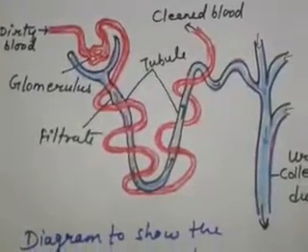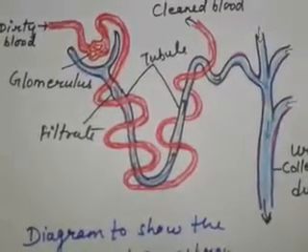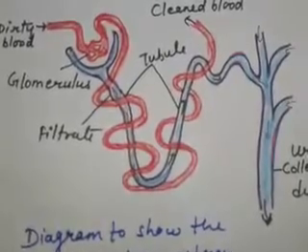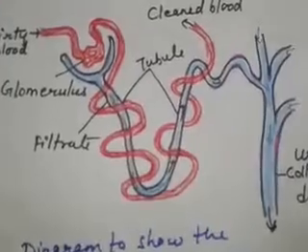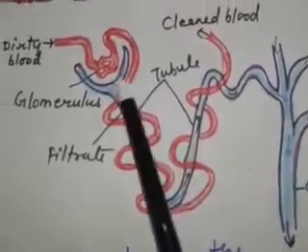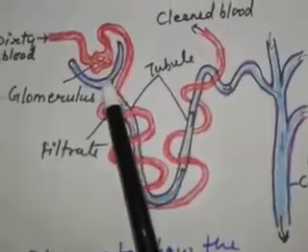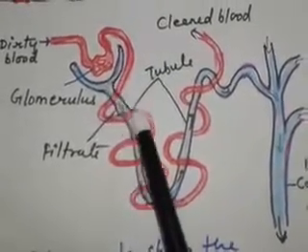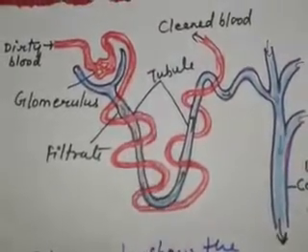Students, this is the diagram of the working of the nephron. Now, the mechanism of urine formation. It involves 3 steps. One is glomerular filtration. Blood is filtered from the glomerulus into the Bowman capsule of the nephron, because we know that the nephron has 2 parts, Bowman capsule and tubule. And this filtrate passes through the tubule.